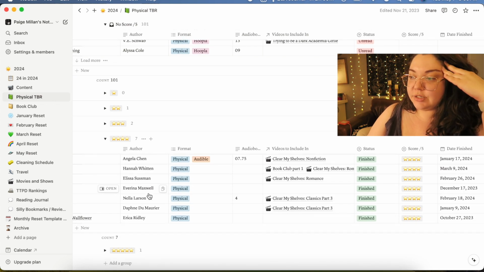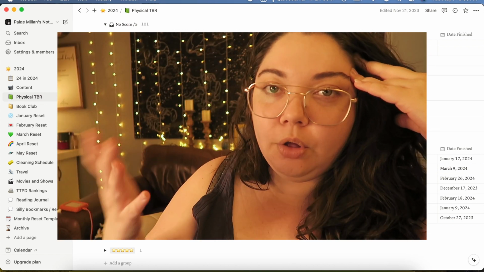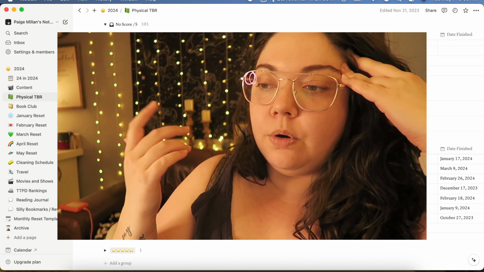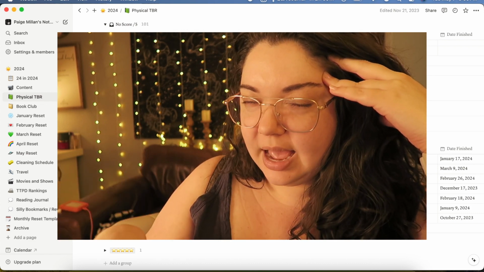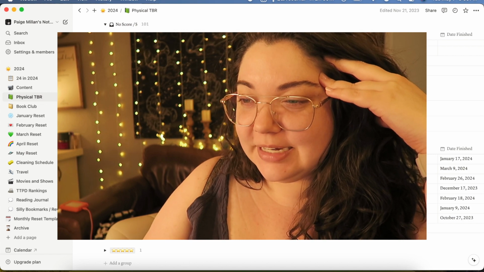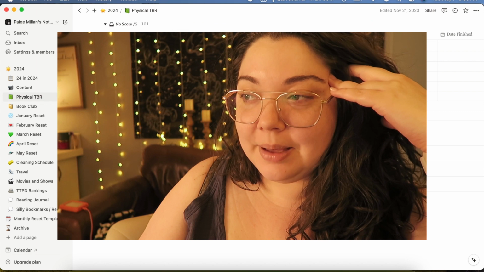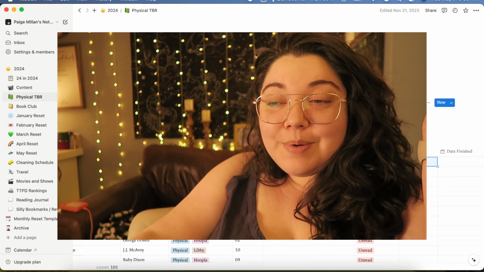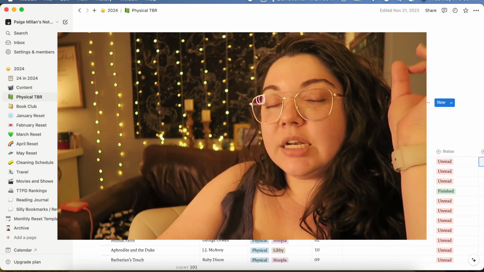So if I need to look back at this for any reason to see what books I need to pull for either a video or something else, they all get moved to the bottom, and it's a little bit hard to navigate. And I don't know what I did wrong, because it did not do this last year, but I probably just messed something up completely. And I don't know what, because again, Notion is not very intuitive for me. It is definitely a learning curve.